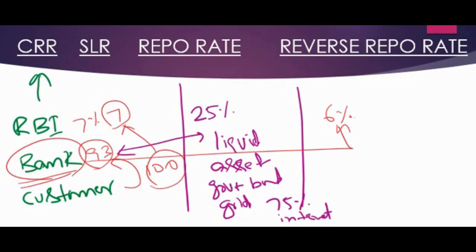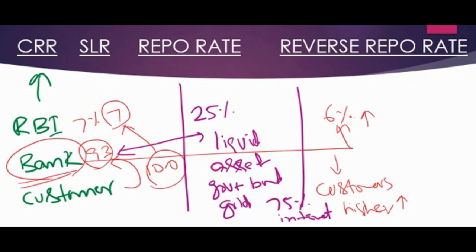And by taking this money, they will again give it to customers for a higher interest rate. So what happens when RBI increases repo rate, the bank also increases interest rate, and this is controlled by individual banks, but repo rate is controlled by RBI.